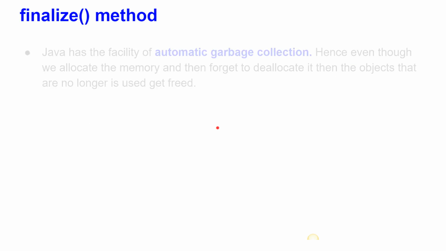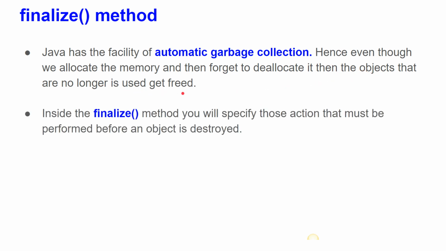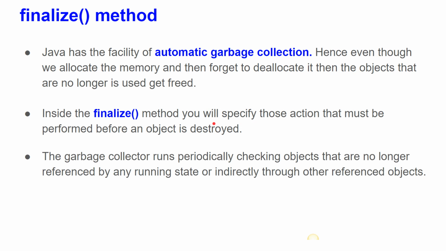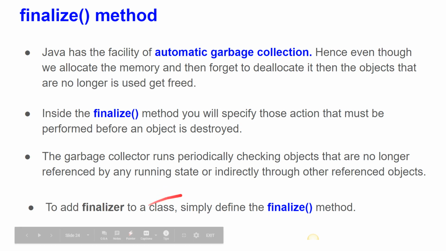Java has the facility of automatic garbage collection. Hence, even if we allocate memory and then forget to deallocate it, the objects that are no longer used get freed. Inside the finalize method, you specify those actions that must be performed before an object is destroyed. The garbage collector runs periodically, checking for objects that are no longer referenced by any running state or indirectly through other referenced objects. To add a finalizer to a class, simply define the finalize method. We'll see that now.